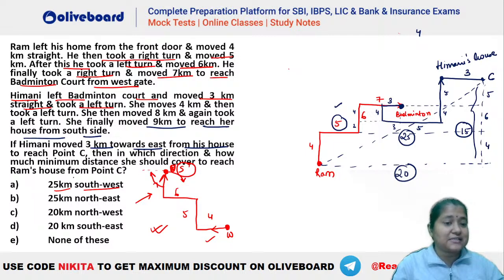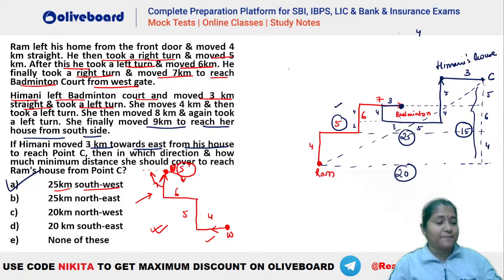And which distance is this from point C? So how much should she cover? She should cover 25 kilometers from point C to Ram's house. So you can see this is towards the southwest, isn't it? So 25 kilometers southwest would be the right answer in here.